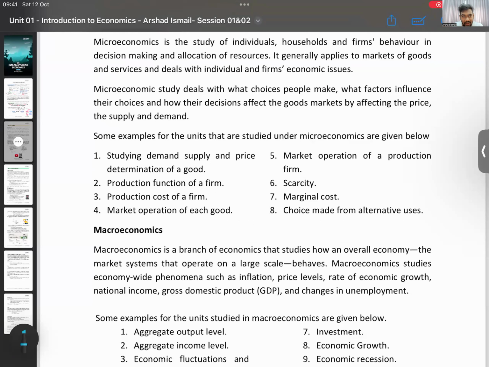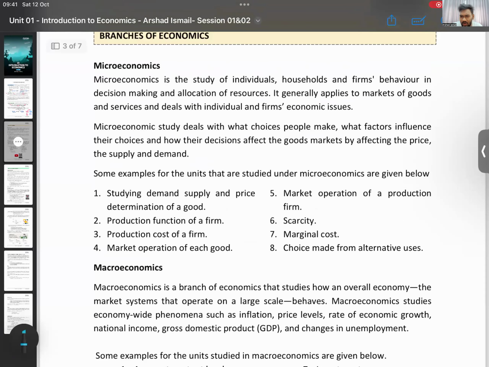Micro and macroeconomics. My job is macroeconomics. I told you I work full time now. So my job is macroecon. I study about a country's GDP, exchange rate, interest rates, all we will learn later. I do that. There is microecon also.